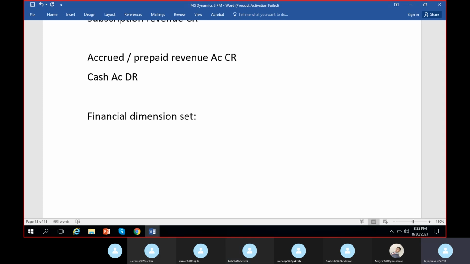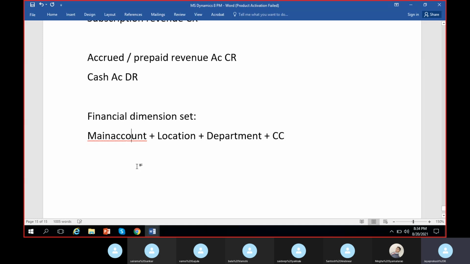Yeah, what are the dimension values we have in account structure? So normally we have few segments in account structure. One is main account for sure. Other than main account, we have location first. After location, department. Department, and we have cost center, right? Cost center. These four we have.